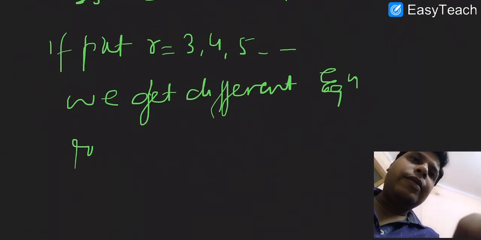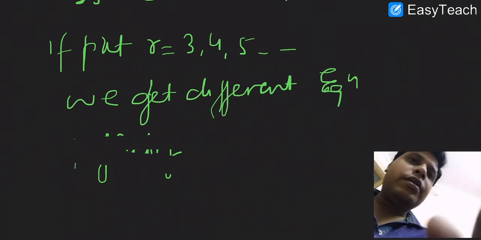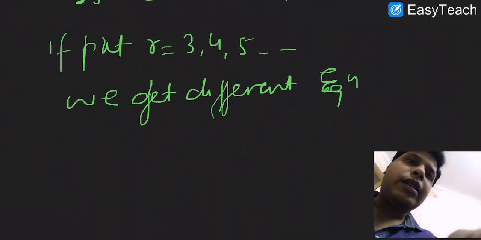I leave this work for you, and I am writing the direct relationships which we get after putting these values 3, 4, 5.